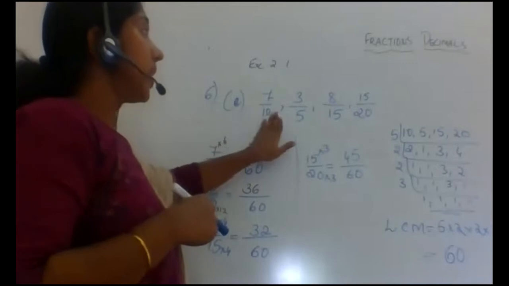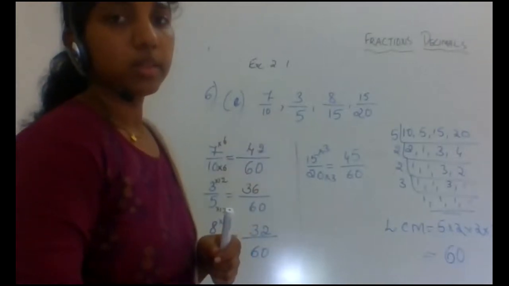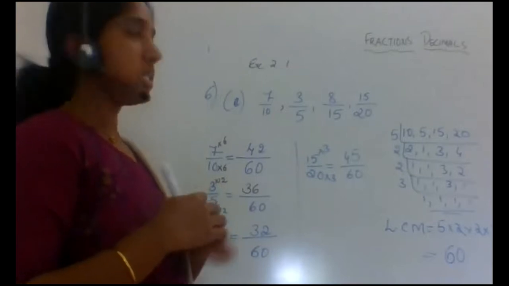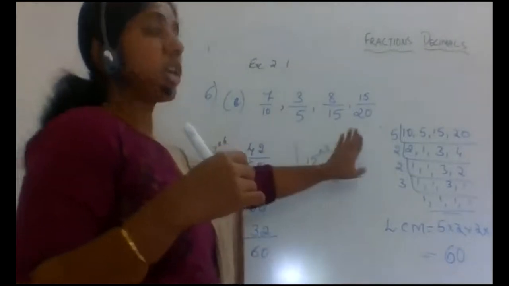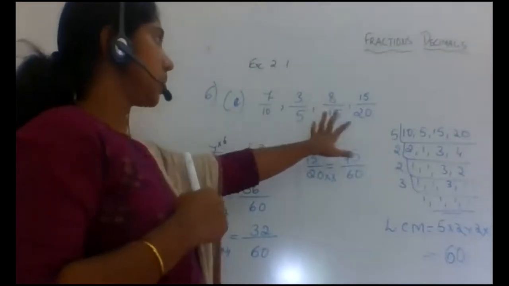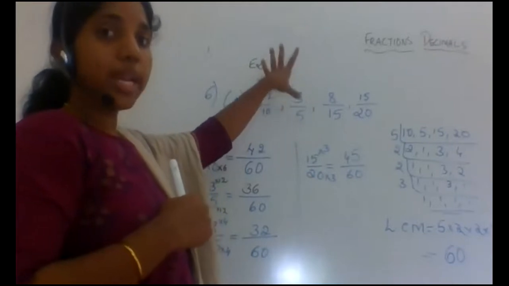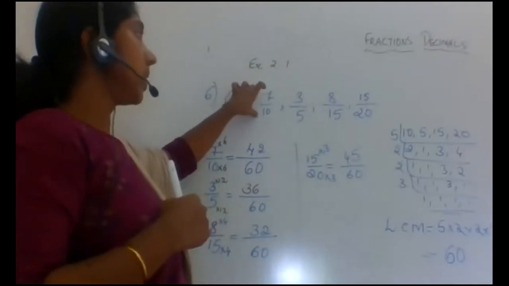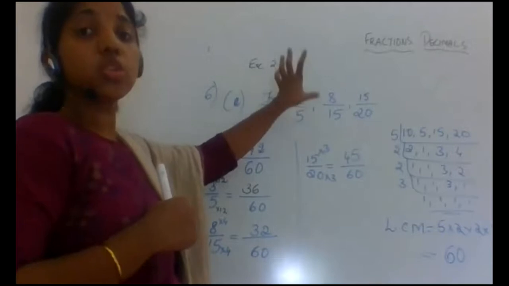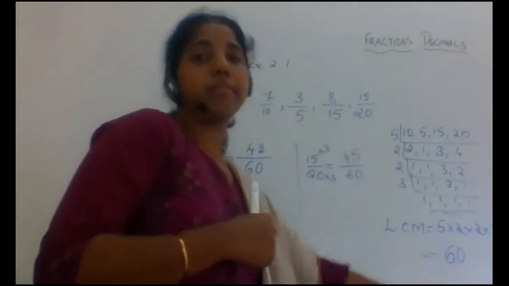So did we convert all of these to equivalent forms? Did we convert all of these into like fractions? Yes, that's what we wanted. We wanted to convert these into like fractions. To convert these into like fractions, first we need to convert each into equivalent fractions with the given LCM.